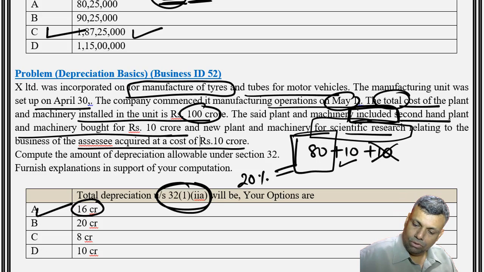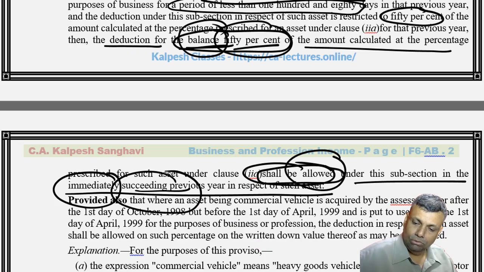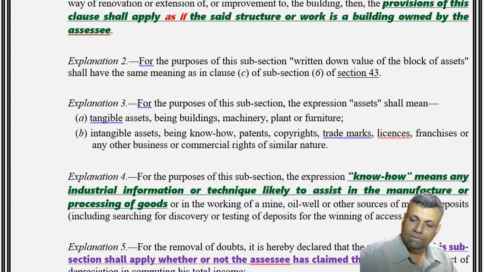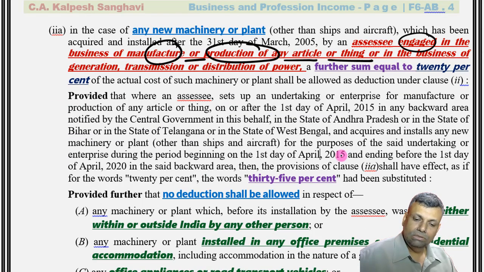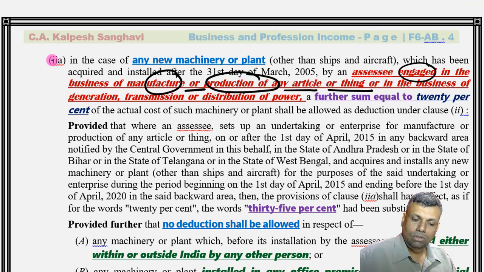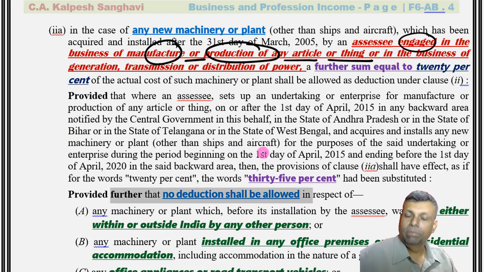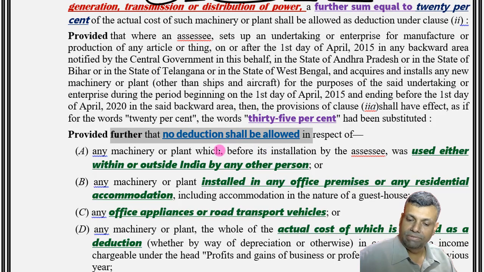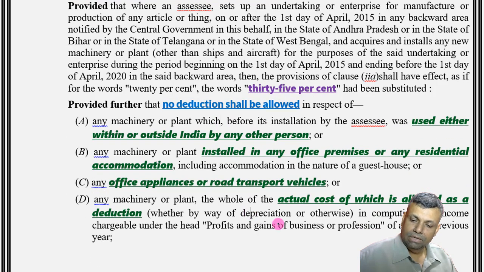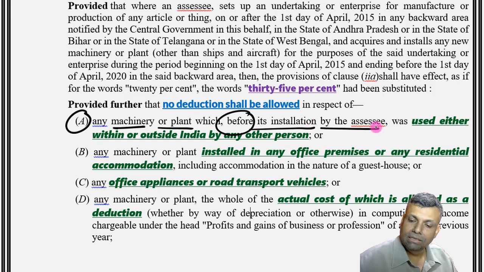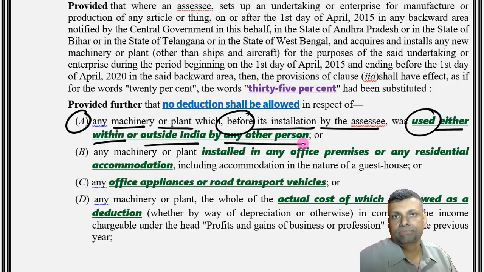One of the points which I want to again repeat, in fact, I've already explained to you, but I want to repeat that again because I have the opportunity, is that additional depreciation. Friends, just look at this particular provision, 32(2A). Some of the assets, no deduction shall be allowed. Basically, you do not get the additional depreciation on some of the assets, and of that, if it was a second hand asset, this point number A itself says, where any machinery or plant before its installation by the assessee was used either within or outside India by another person.